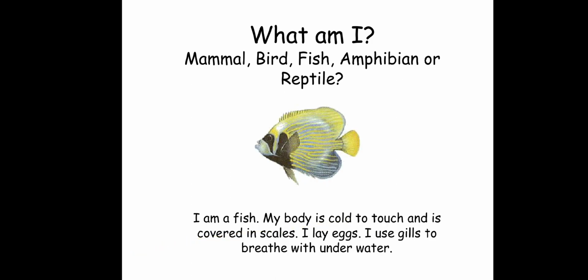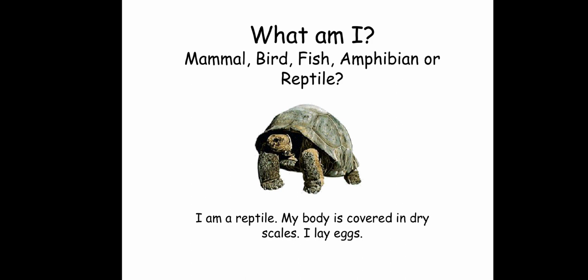Okay. Proceed. How about this one? This is a kind of fish. So this one is a fish. And why? Because the body of it is cold to touch and is covered in scales. It can lay eggs also, and uses gills to breathe underwater. Okay?